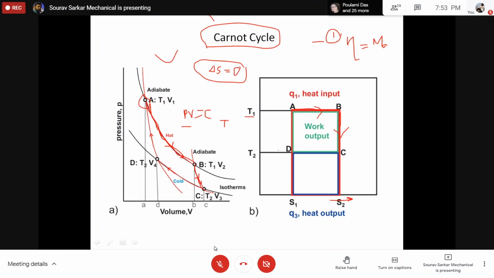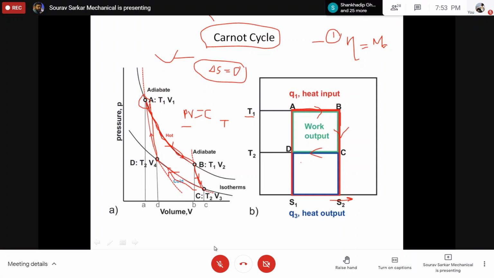Similarly, you have an isothermal heat rejection process. If it is isothermal, the temperature remains constant, and finally you have this process, the adiabatic compression.